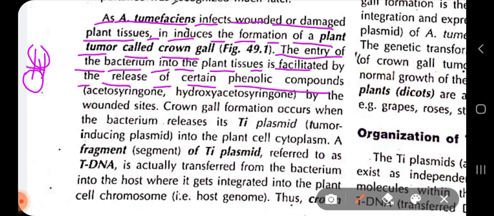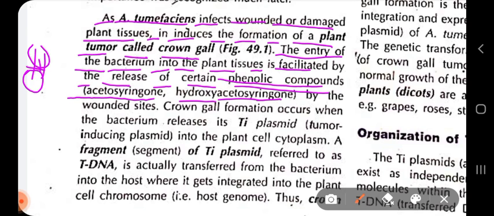So when a wounded region of a plant, especially a dicot plant, occurs, it releases certain phenolic compounds, right? Examples of such phenolic compounds are acetosyringone and hydroxyacetosyringone.